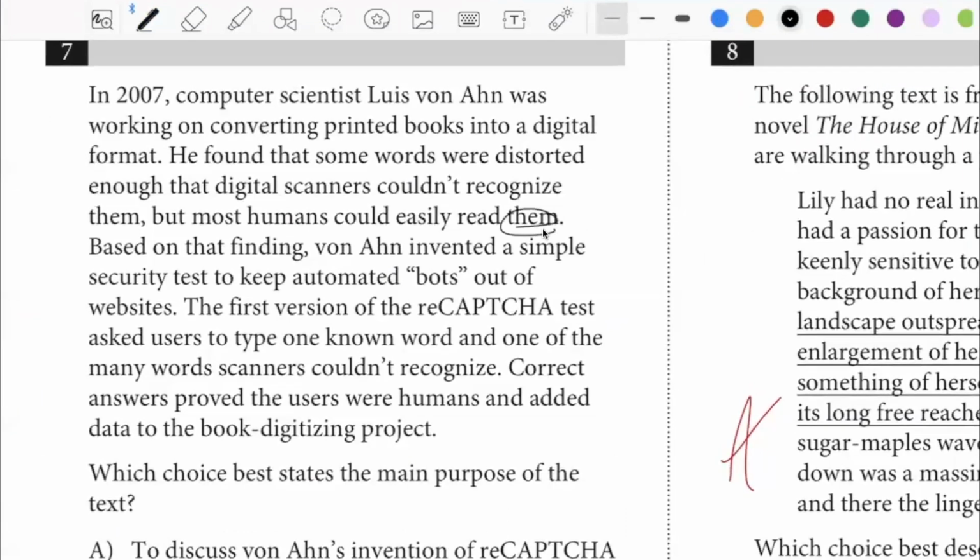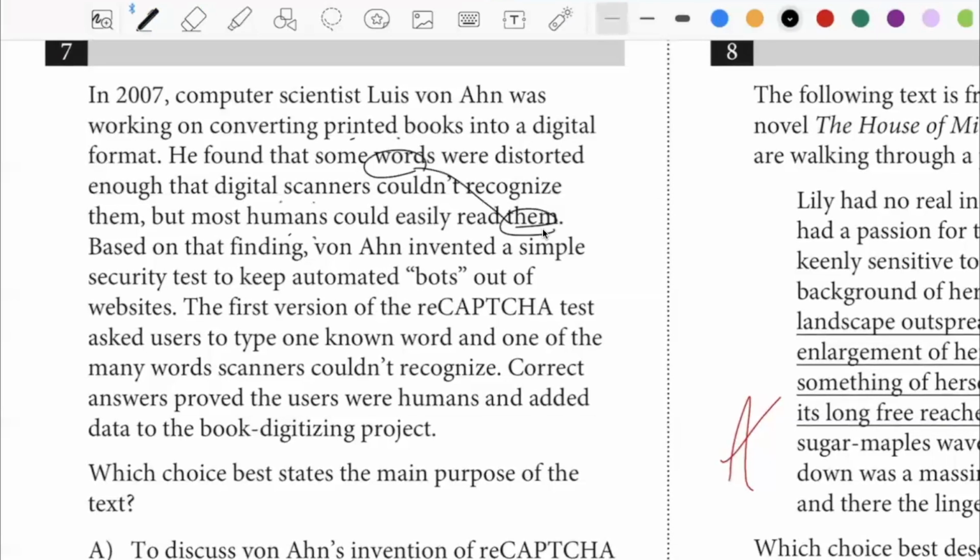So them referring to words, right? So what was he doing? He was working on converting printed books into digital forms. And unfortunately, some of the words were distorted. So digital scanners couldn't recognize them, but humans could recognize them.